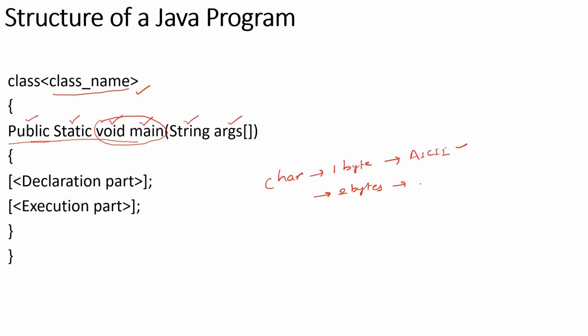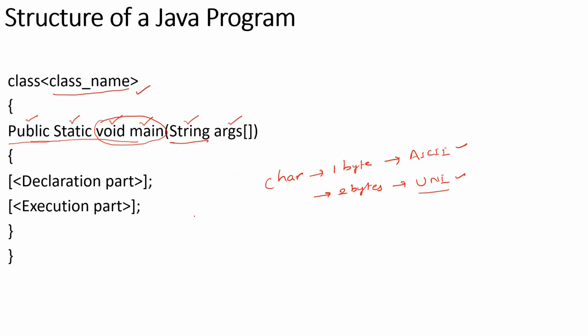Okay, whereas in terms of Java, it interacts with universal code, which is Unicode. So now whatever input you give in Java, that will be by default of string type. So I need to convert these strings into respective data types. That can be done with the help of some wrapper classes that we are going to learn in coming classes.